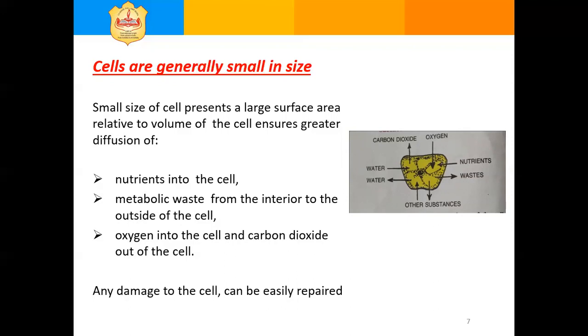Here I ask one question to you. Do bigger animals have bigger cells? What do you think? Let us take one example, an elephant and a cat. Here elephant is bigger than a cat. The cells of an elephant would not be bigger than those of a cat.